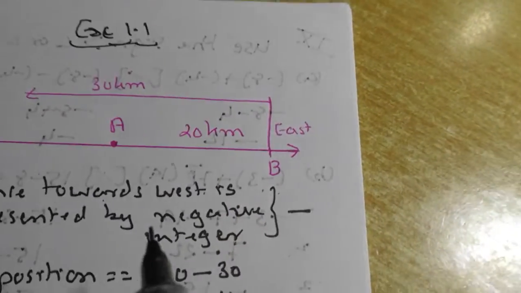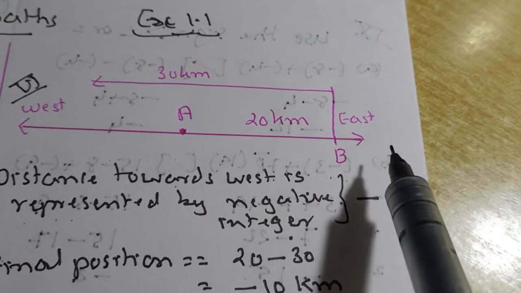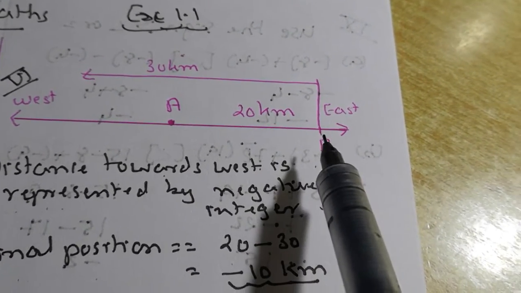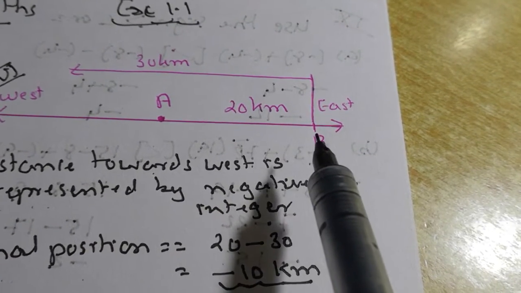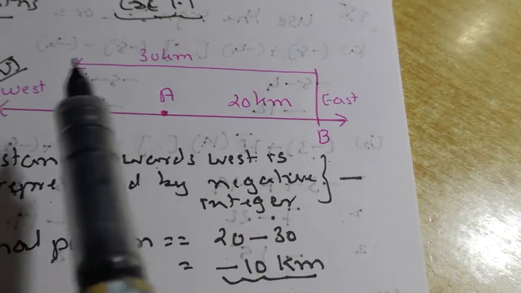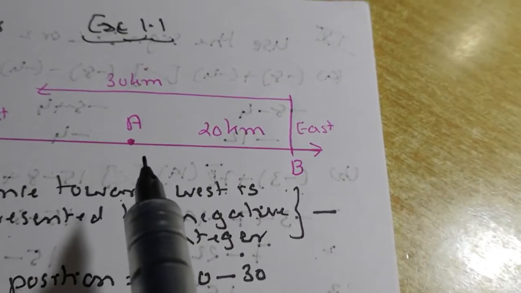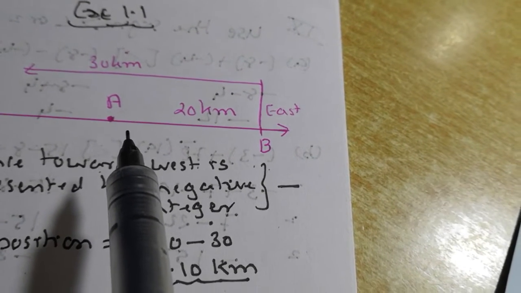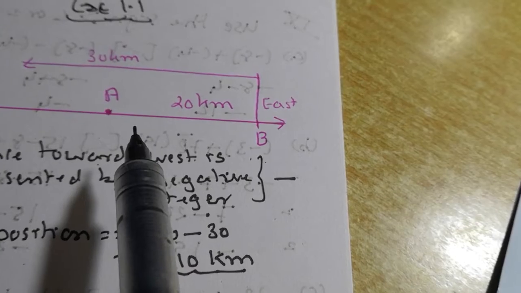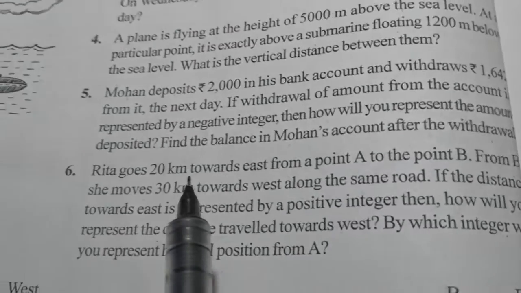Now Rita from point A is going 20 kilometers to the east to point B. The distance between A and B is 20 kilometers. From B, she is going 30 kilometers to the west. So find the distance. Represent the final position with an integer, and you have to find the total distance. Positive integer, I will show you the question.